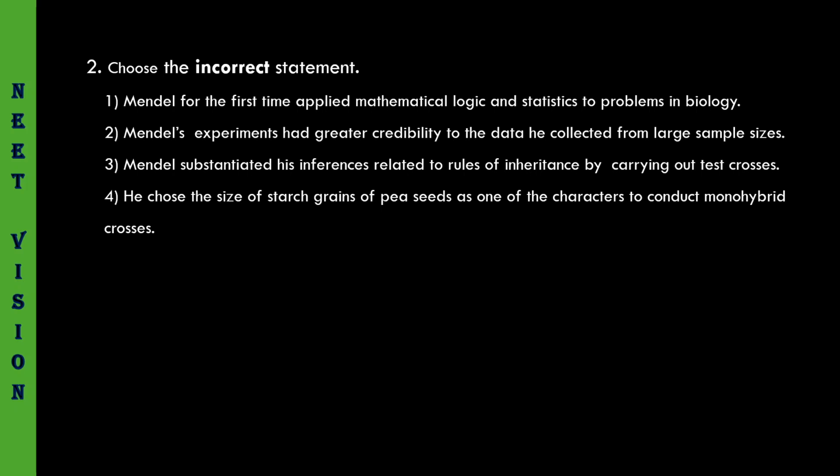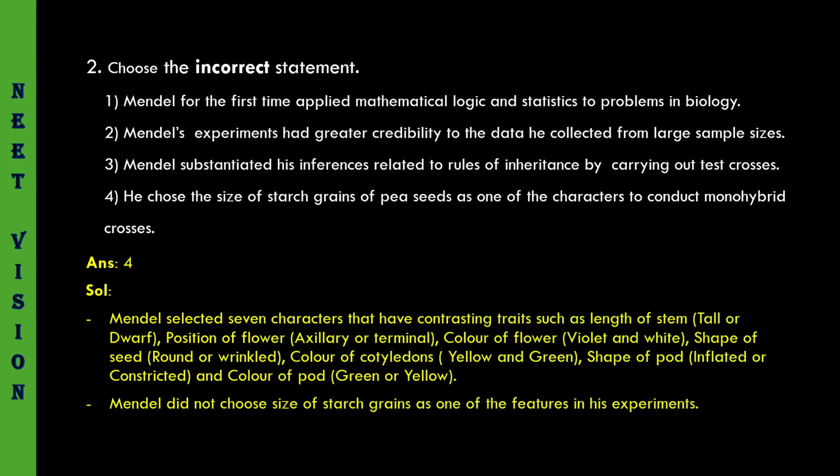He didn't choose the size of the starch grains. He has chosen some other characters, the 7 characters he chose. So the fourth one is the incorrect statement. Let us see the answer. The fourth one is given. Here is the solution. Mendel selected 7 characters that have contrasting traits such as length of stem, position of flower, color of flower. In the brackets, the contrasting traits are given. Shape of seed, color of cotyledons, shape of pod, and color of pod. Mendel didn't choose the size of starch grains as one of the features in his experiments.